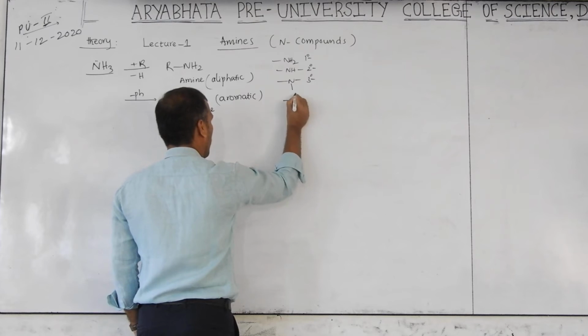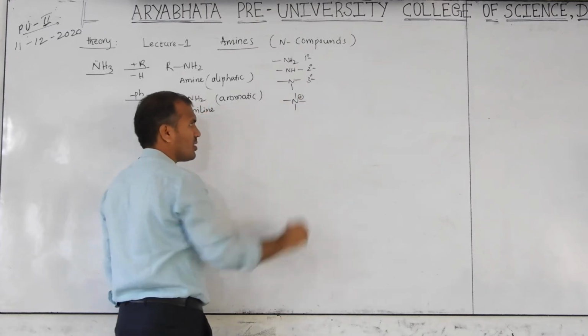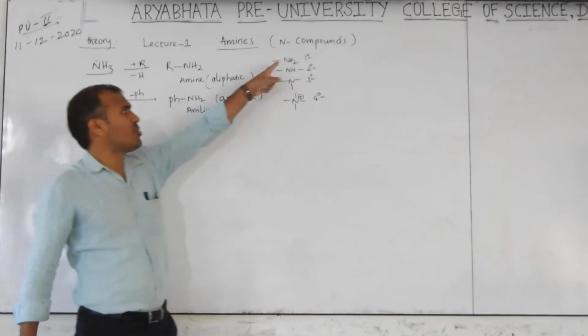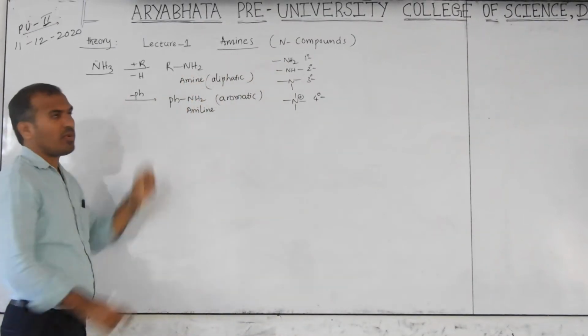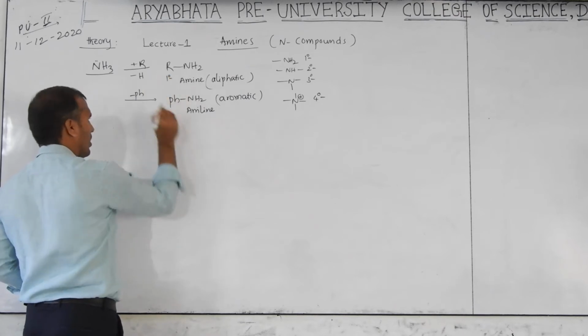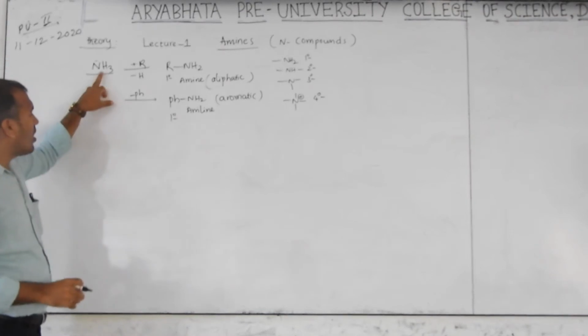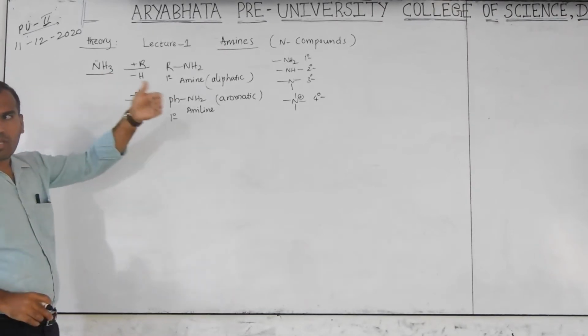Nitrogen with four bonds and a positive charge is called a quaternary amine. Now here the NH2 group is what we call primary. So this is a primary amine. This is also a primary amine.